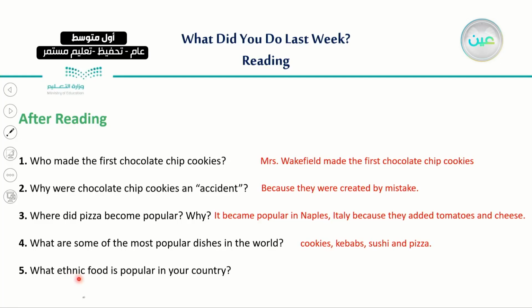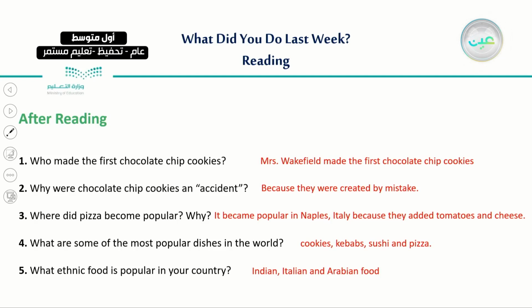So here, what ethnic food is popular in your country? In your country, what kind of food is mostly popular? Where does it come from? So we can say, for example, Indian food, Italian food, and also Arabian food. So these are the ethnic foods that are popular in our country.